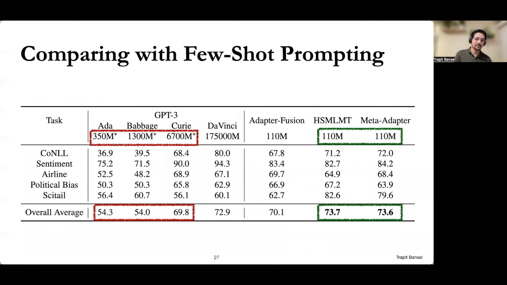You can see the performance here across a set of evaluation tasks. Even when using much smaller base models, meta adapter fine-tuning is better on average than the first 3 GPT models, all of which utilize much larger transformers. Interestingly, we find that on average, meta adapters are also competitive with the largest GPT-3 model.